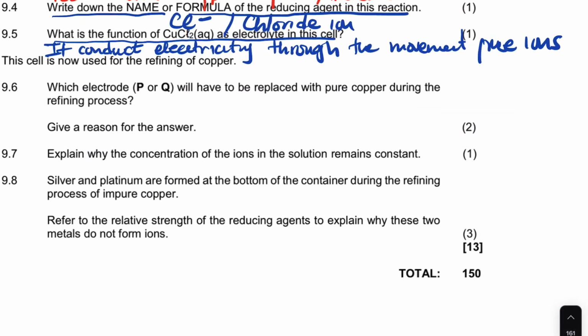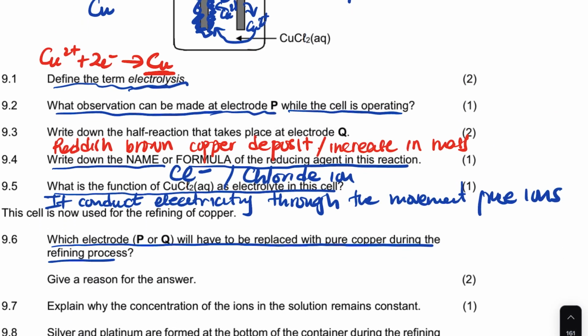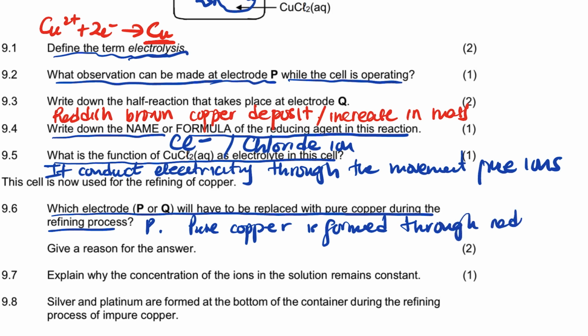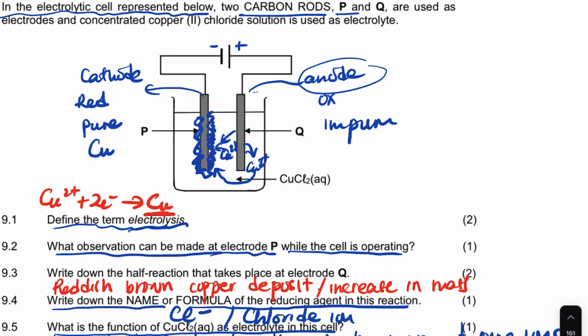Okay, now it says which electrode will have to be replaced by the pure copper. So as I've mentioned, it's going to be electrode P, right? It says give reason for your answer. You will say the pure copper is formed through reduction, right?